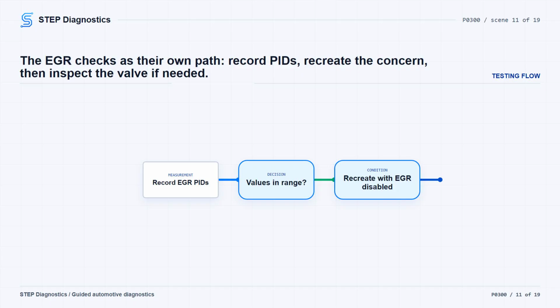If the path calls for recreating the concern with the EGR disabled, use the captured conditions and customer information. Driving may be required. If the symptom cannot be recreated that way, inspect the EGR for contamination, unusual wear, carbon deposits, binding, or damage. Then repair as needed, clear codes, and repeat the self-test.